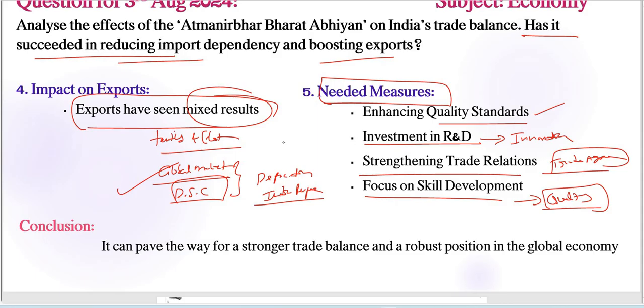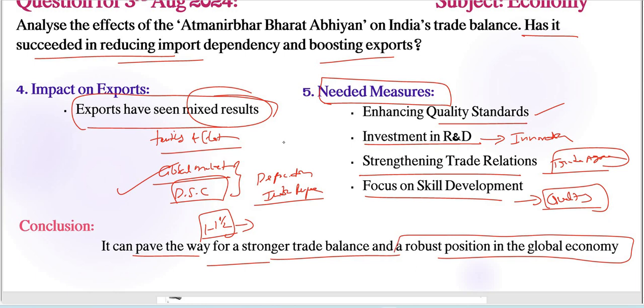And finally, in the conclusion part we can write a 1 to 1.5 line futuristic note. If we follow the above measures going forward, with continued emphasis on innovation, quality standards and strategic trade relations, Atmanirbhar Bharat Abhiyan can pave the way for a stronger trade balance and a robust position in the global economy, right? Otherwise, we can include this with our $5 trillion target as usual, right? Otherwise, we can include our Viksit Bharat, right?